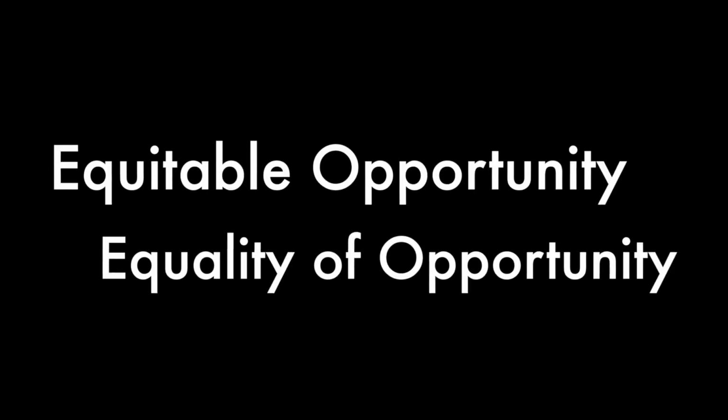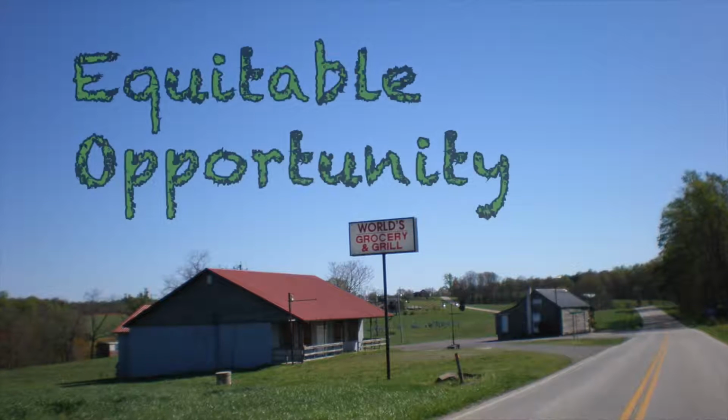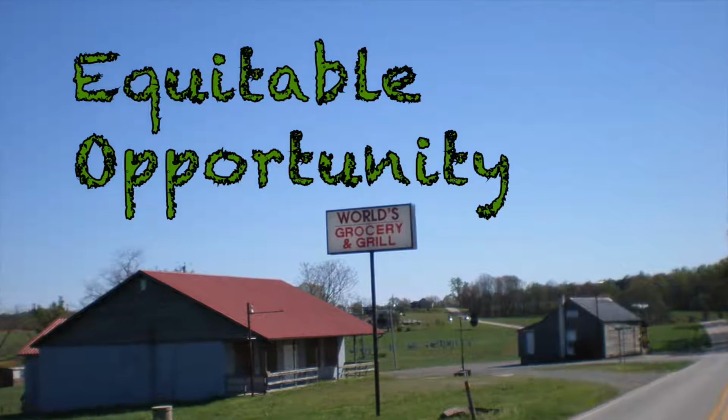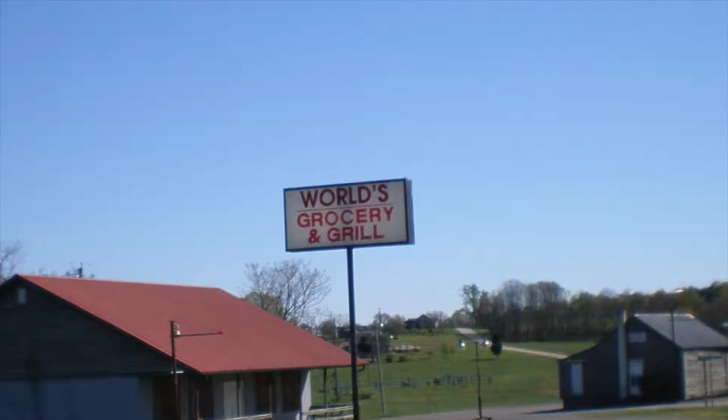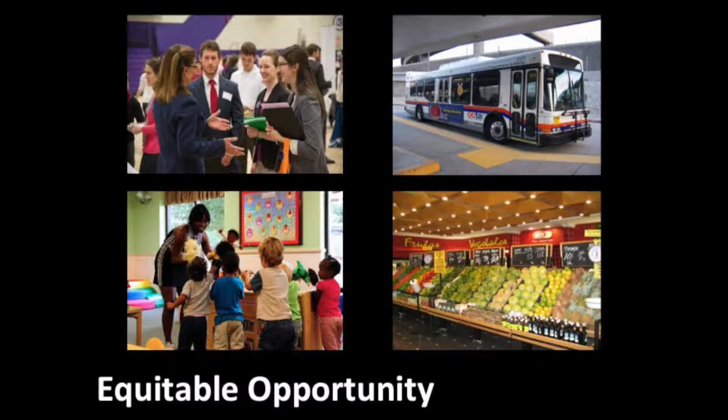There are two main points to consider in order to understand why rural poverty exists. These points are equitable opportunity and equality of opportunity. Equitable opportunity means that everyone has the same opportunities, such as schooling. This relates to rural poverty through jobs, transportation, childcare, and food access.